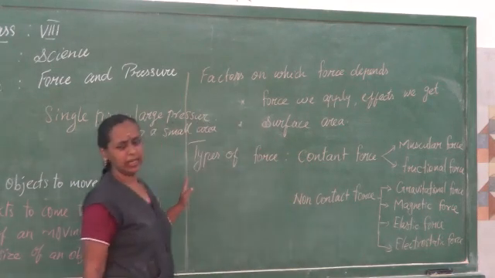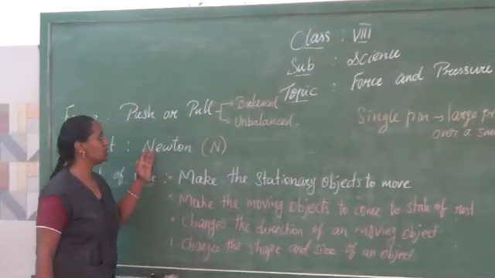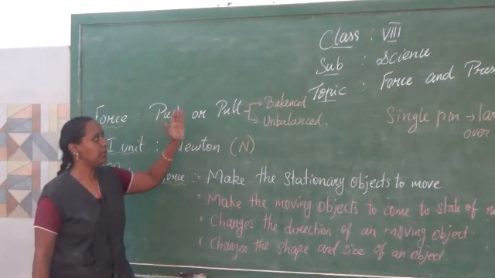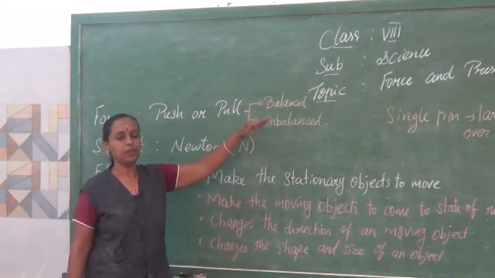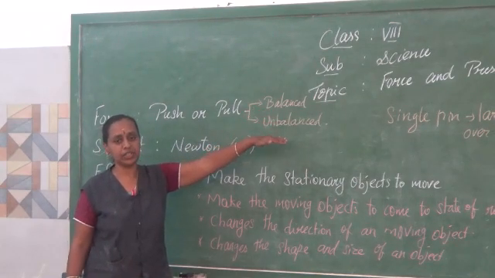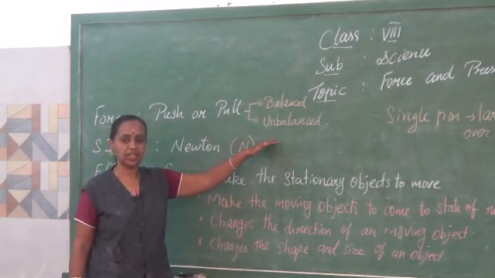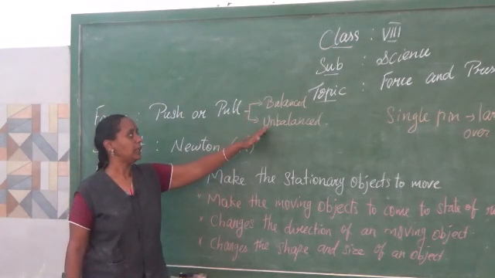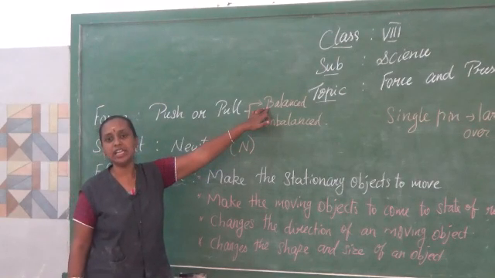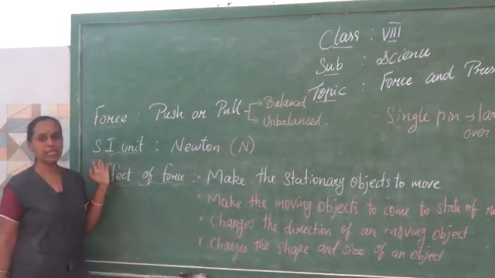So I repeat again, or I recall the content we studied. What is force? Force is nothing but a push or a pull. It may be balanced or unbalanced. A balanced force is equal in size and opposite in direction. An unbalanced force is not equal in size and direction, so that it is able to move. Here it can't move. It can't change the motion.